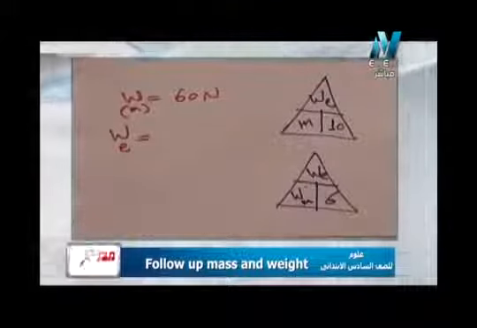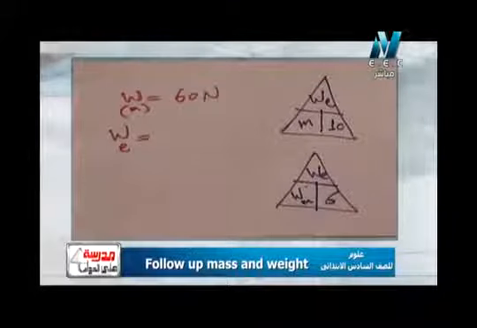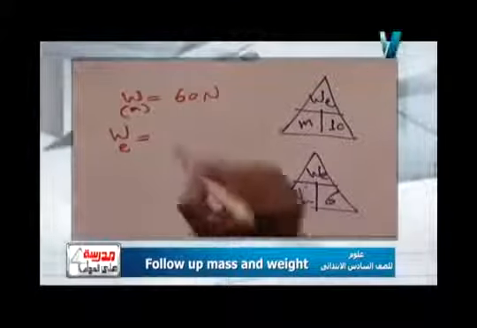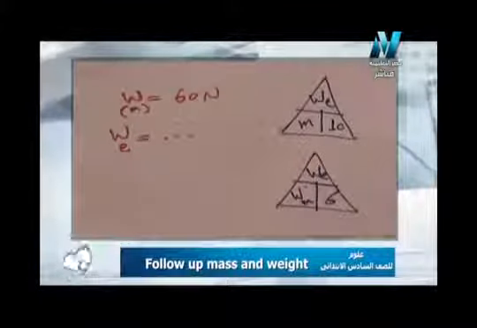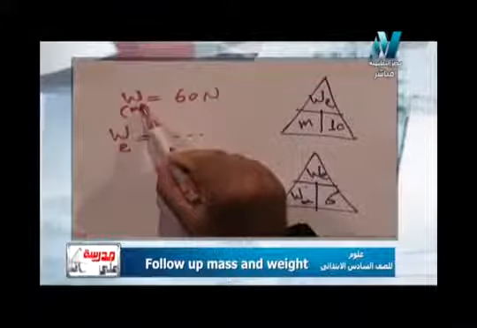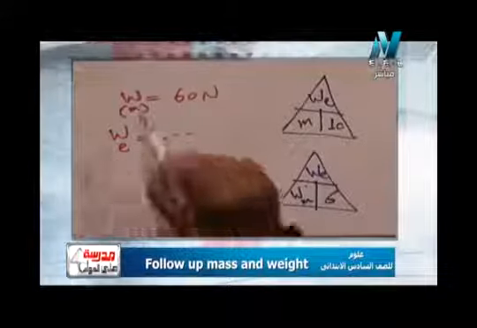So again, the weight on the moon is 60 Newton, and the weight on the earth I don't know. So which rule will I use? I have weight on the moon and I want weight on the earth. So I have weight and I want weight.